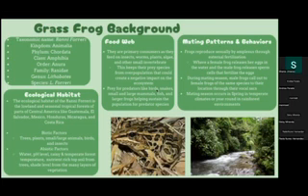The food web: they are primary consumers as they feed on insects, worms, plants, algae, and other small invertebrates. This keeps their prey species from overpopulation that could create a negative impact on the ecosystem. They're prey for predators like birds, snakes, small and large mammals, fish, and other larger frogs, helping sustain the population